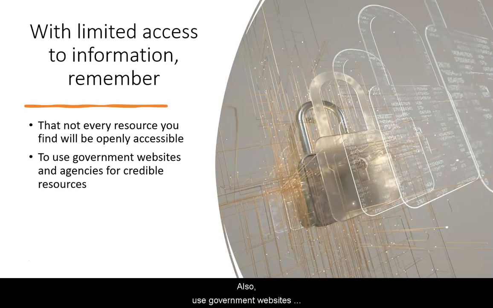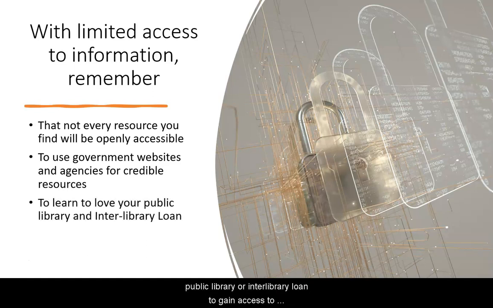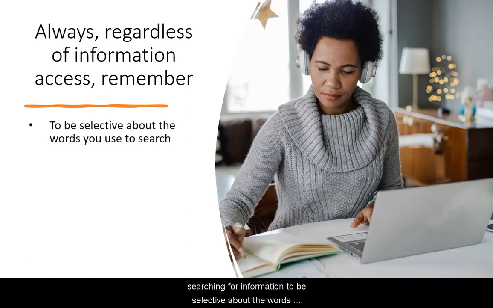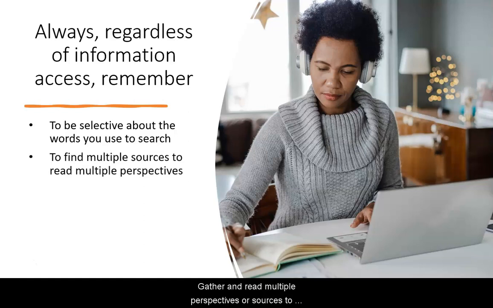Also, use government websites which are freely available as a trusted source of information for things like census data or guidelines from small business development centers. You can target open access scholarship or use your public library or interlibrary loan to gain access to scholarship that costs money. Always, no matter your access to information, remember when you are searching for information to be selective about the words you use to search, either in Google, Google Scholar, or a subscription database. Gather and read multiple perspectives or sources to get a fuller picture of your topic.